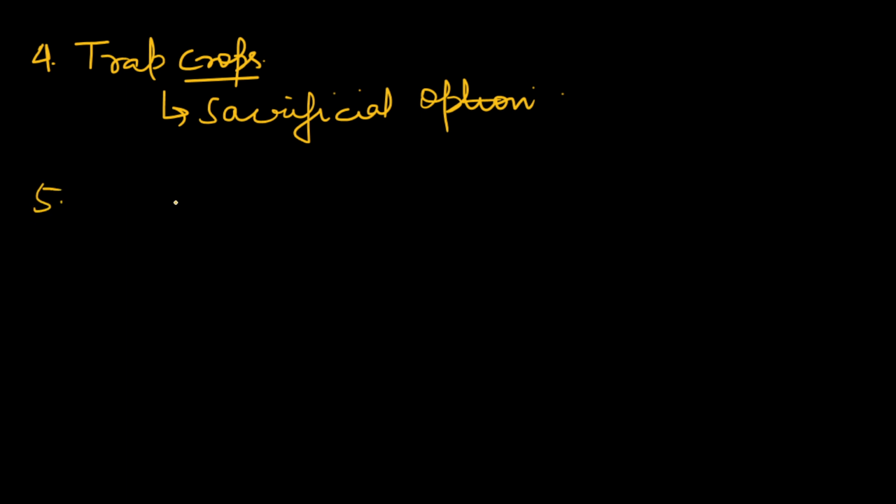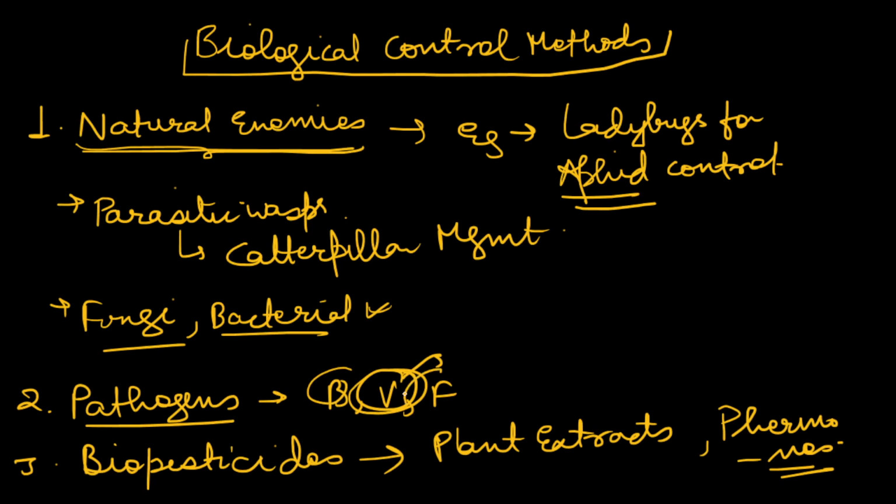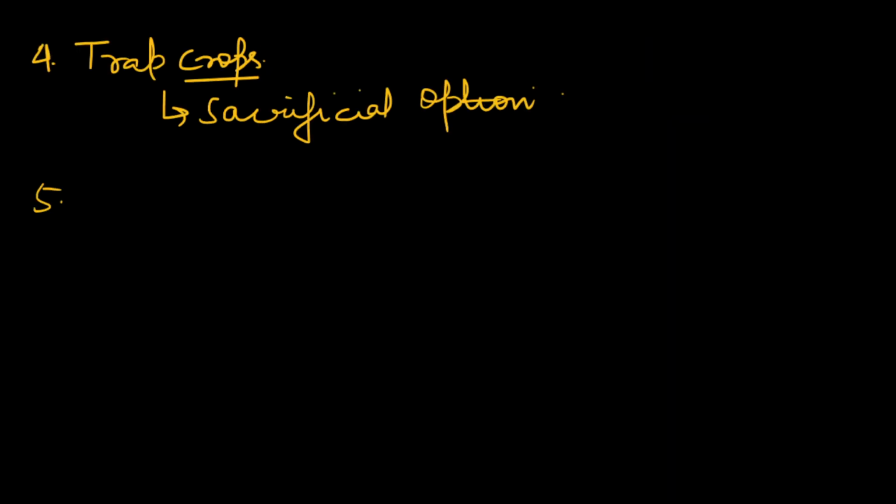Other, you can also write here, use of beneficial macroorganisms, which I have mentioned here. For example, bacteria, viruses, pathogens, which could be acting as beneficial macroorganisms. So these are some of the common methods of biological control. So you can start your answer by introducing these methods. These are the methods which can be used for the control of pests and diseases in the horticultural crops.